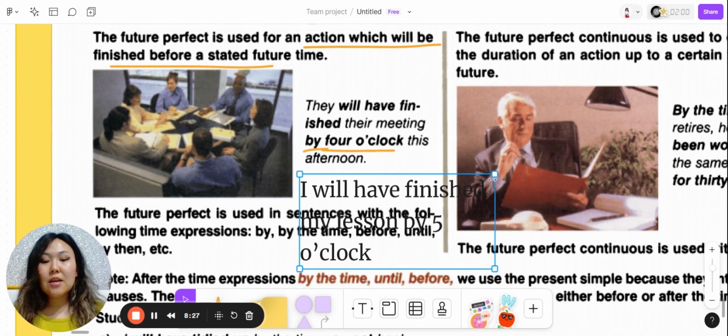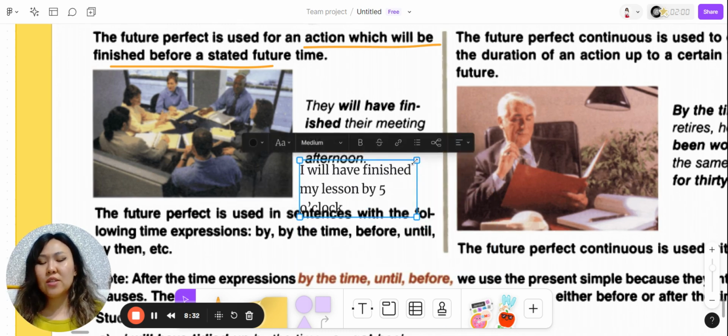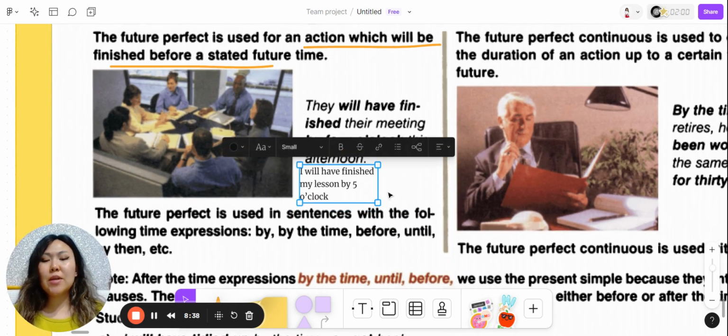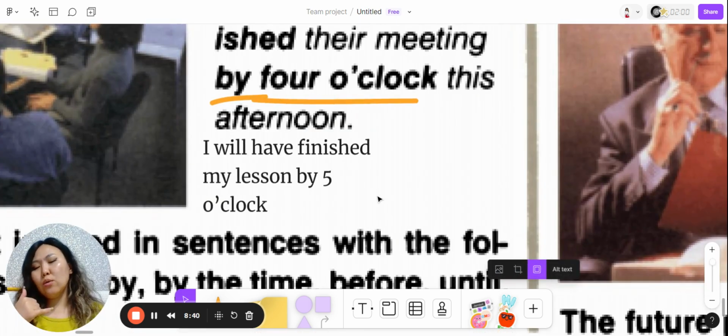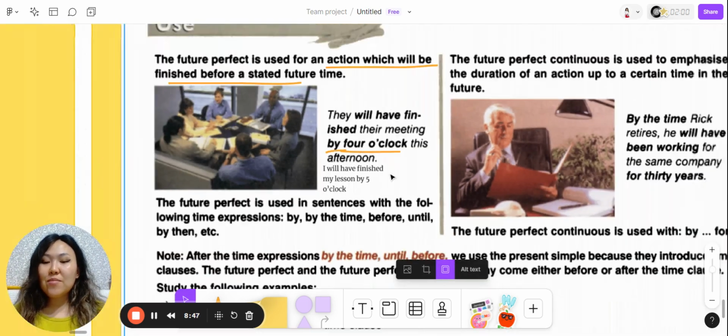So it means that maybe we are arranging a meeting with my friend, or we are thinking of going out somewhere, and I'm like, yeah, okay, we can go out. I will have finished my lesson by 5 o'clock, so we can meet at 6. Yeah, next one,